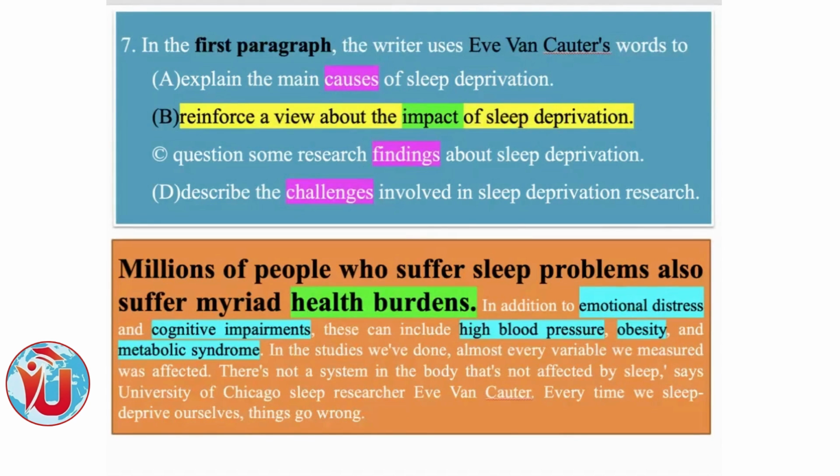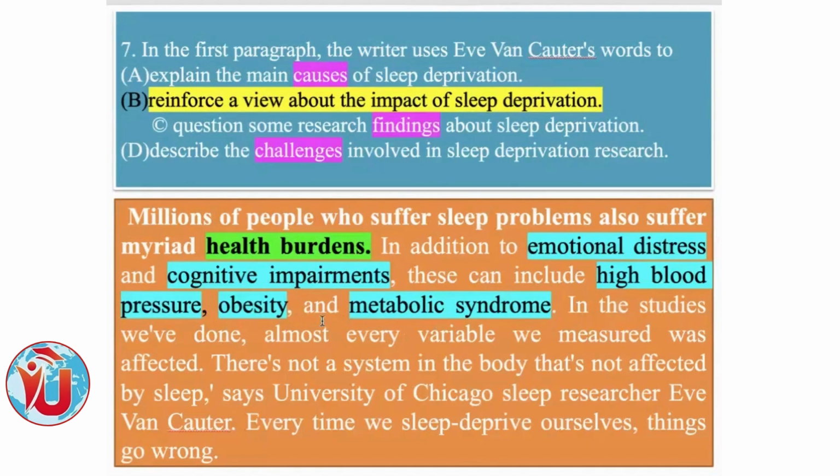I think yesterday's 8:30 discussion, the platform was this topic, right? Yes. Now let's get into this: emotional distress 1, cognitive impairment 2, high blood pressure 3, obesity 4, metabolic syndrome 5. These are health burdens or health problems. In the previous text, you had first of all and secondly, two things. Here you have five things, several health problems.